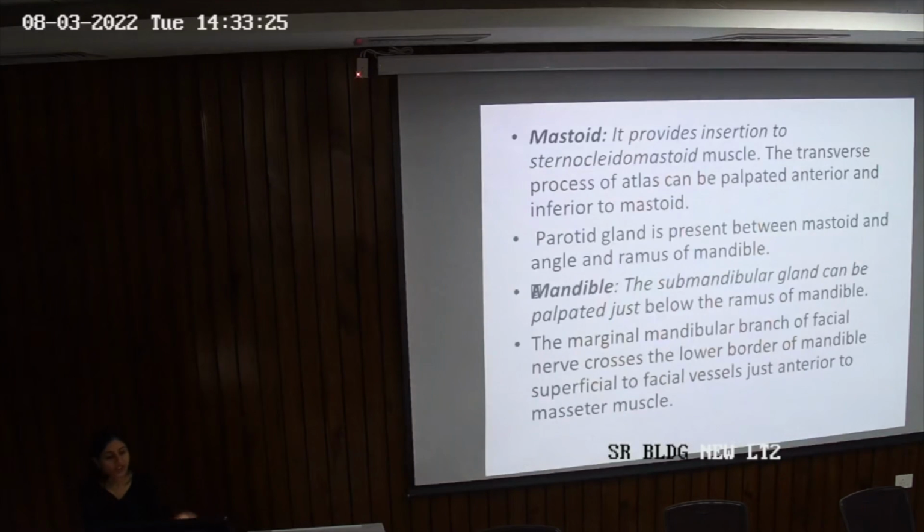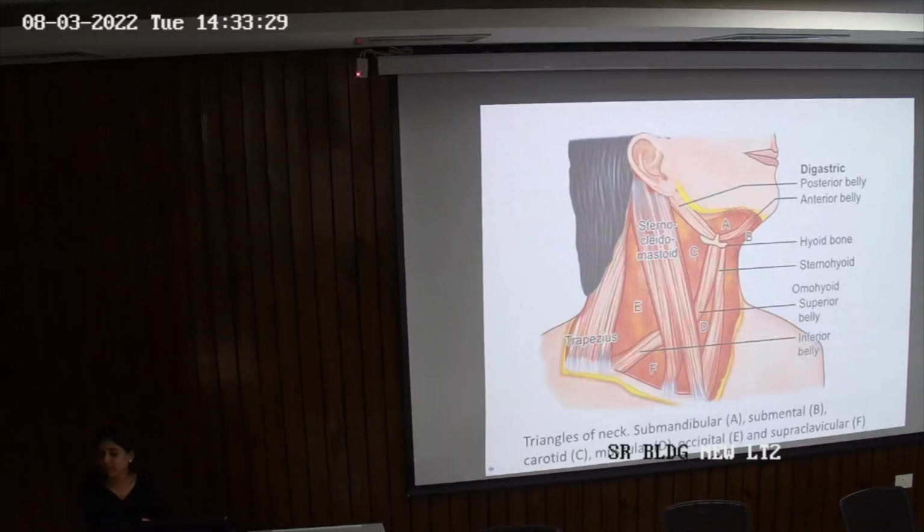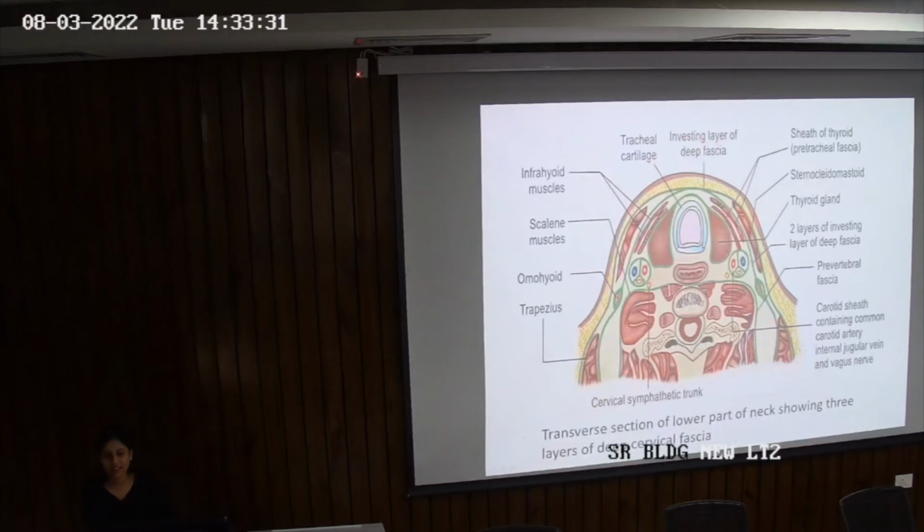Okay, we did not talk about the cervical fascia, which is also one very important anatomical aspect of neck. That is one diagram which is never remembered. So the cervical fascia is divided into two layers: superficial and deep. The deep is again divided into three layers: investing, prevertebral, and pretracheal. So you will have to mug up this anatomy because there is no other way.